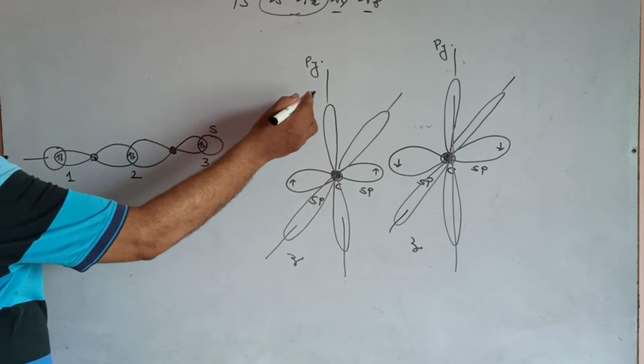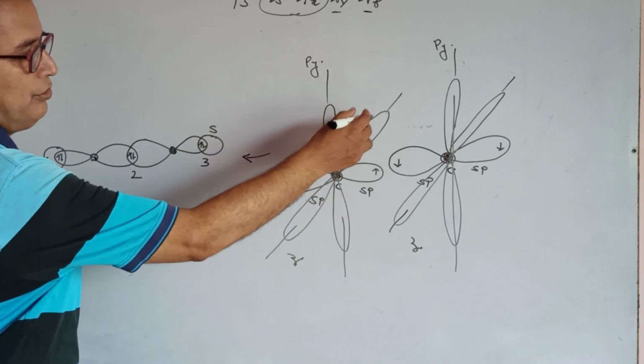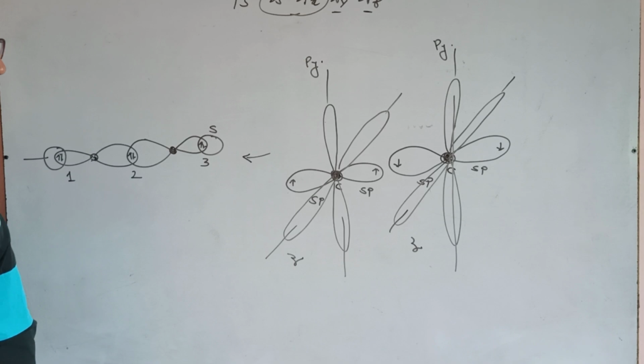And these py and pz of each carbon are perpendicular to each other.